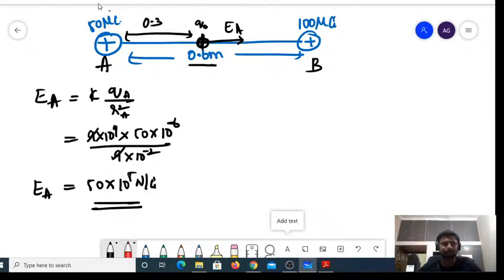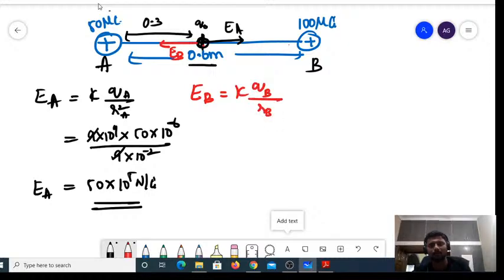Now, what is the direction of the electric field due to this other positive charge? This is acting in this direction, because positive and positive will get repelled. It has to move in the direction away from it. So it is EB. EB would be equal to K into QB divided by RB square, right?